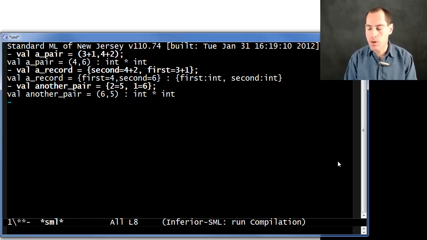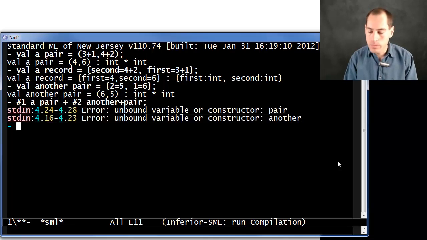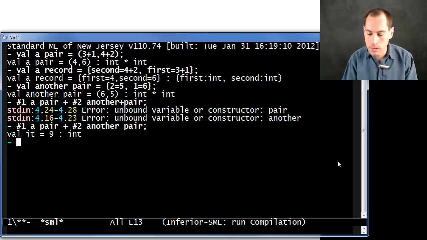Of course, this is no problem, right? If I wanted to, say, take #1 of a pair and add to that #2 of another pair, I get 9 of type int, and for #1 and #2, it doesn't really matter. #2 can mean get the second component of a pair, or it can say get field 2 of a record, right? So it doesn't seem to matter.